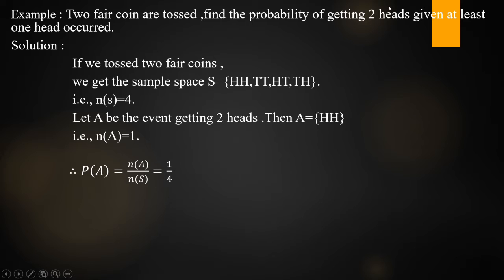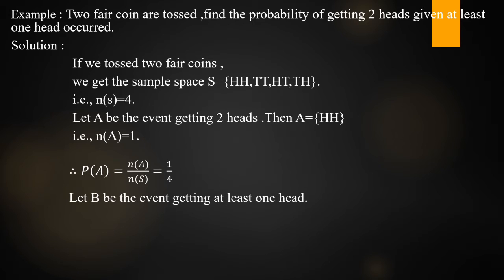What is the other event? Let B be the event of getting at least one head. At least one head occurred means a minimum of one head. If you observe the sample space, the first outcome contains two heads, the second has no heads, the third contains one head, and the fourth contains one head. So B contains how many elements? Three elements. What are they? Head head, head tail, tail head.